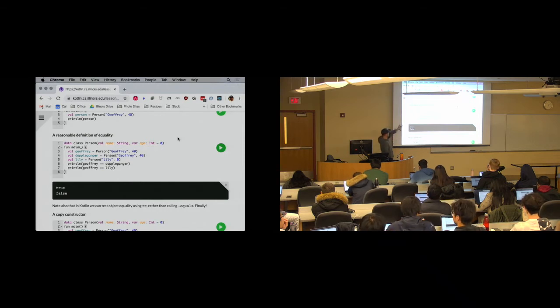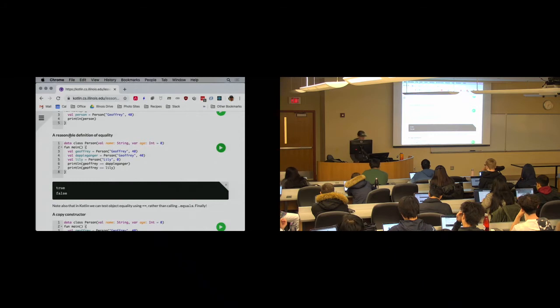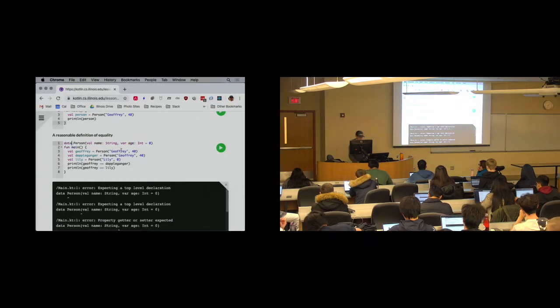When I create a data class, I get a definition of equality that's based on the equality of the fields that my data class provides, right? Again, I take this off, so I remove data, and I lose that nice definition of equality, which is useful. And I need to put class back too. Okay, good.